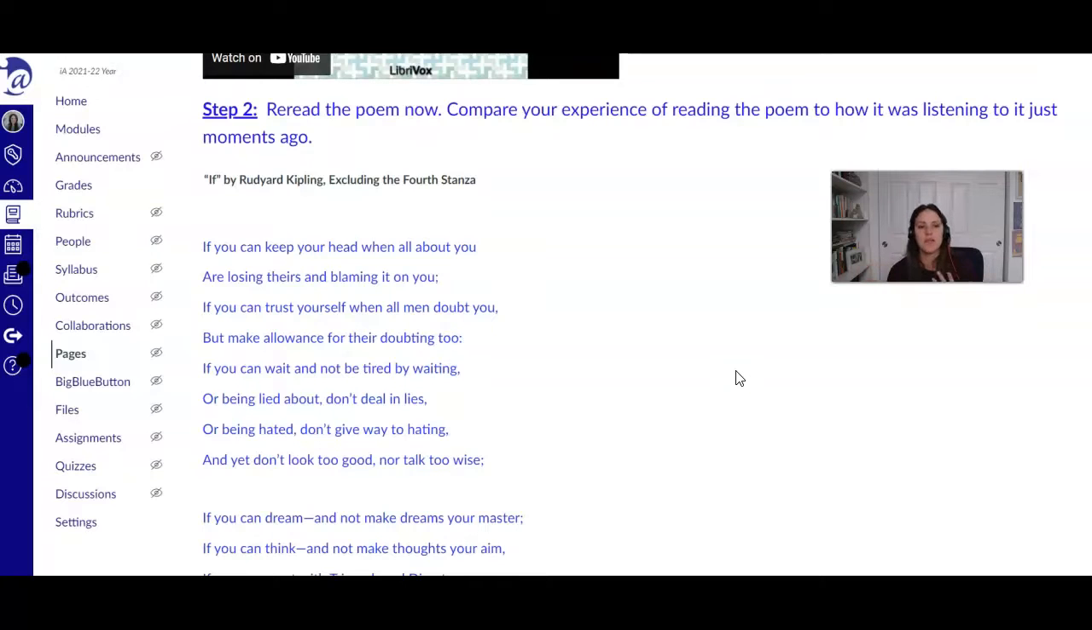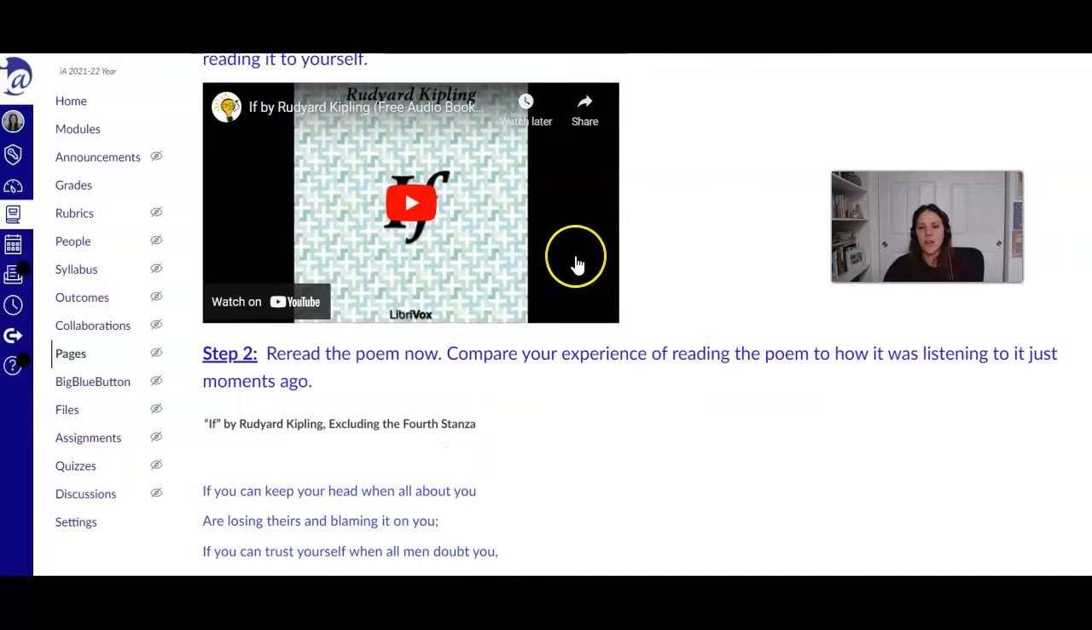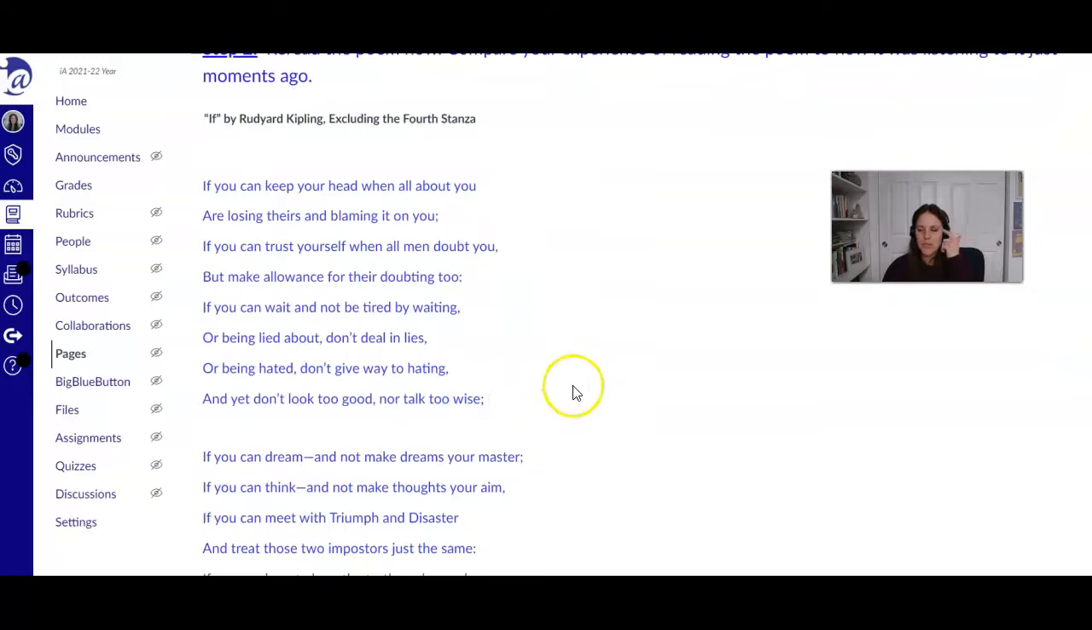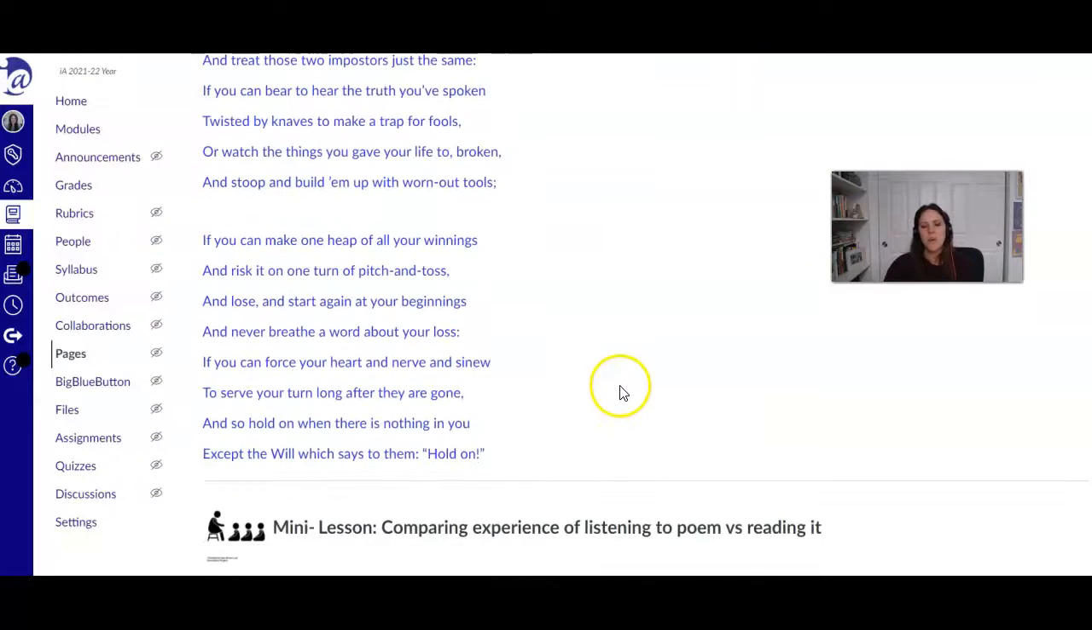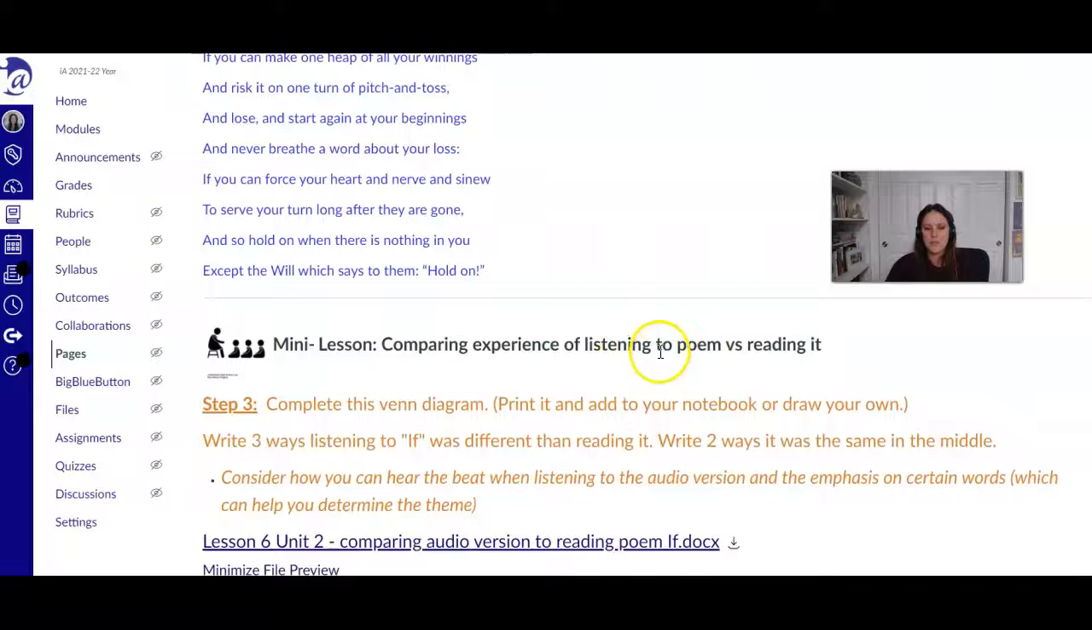Because there are pros and cons to listening to a poem or a story and to reading it with your eyes. One way of thinking about it is audio is reading with your ears, and looking at it and reading it is reading it with your eyes, and your brain takes in the information a little differently. So what were the pros and cons of that for you?